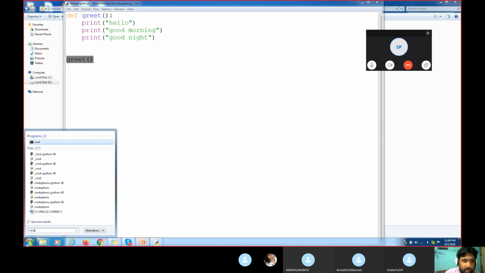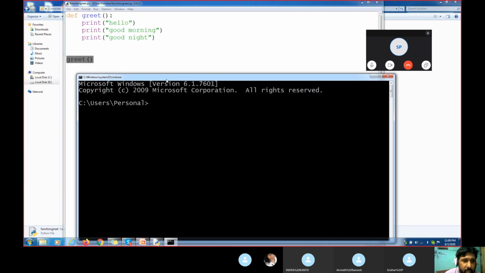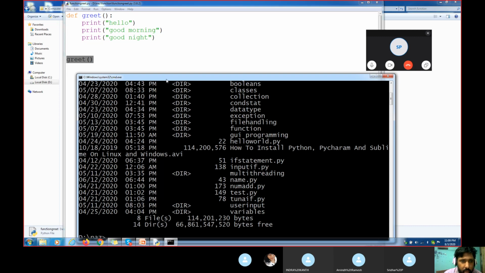I think Suchitra and the others have not been told how we execute the program in the command prompt. I am going to where I saved this file, D colon. Inside D I have put NAZ. Remember when I was discussing the chapter on mobile security, I explained very clearly how we execute the Python program. Dir. Now inside that, cd function, the function directory.